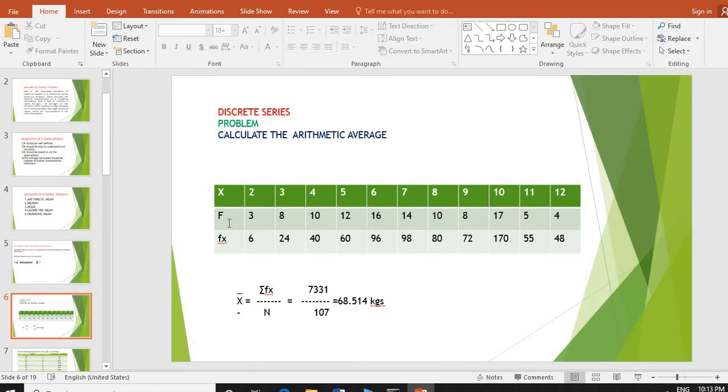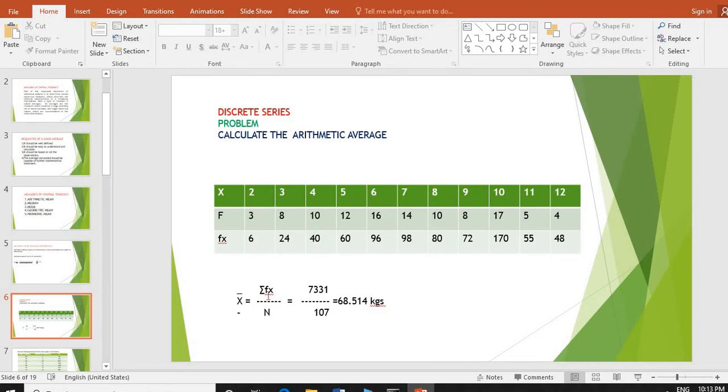If we multiply these two values, f into x, we get fx. In this problem, 3 into 2, we get 6, 8 into 3, 24, 10 into 4, we get 40, 12 into 5, we get 60, 16 into 6, we get 96, 14 into 7, we get 98. In the same way, we came to know how we get fx.